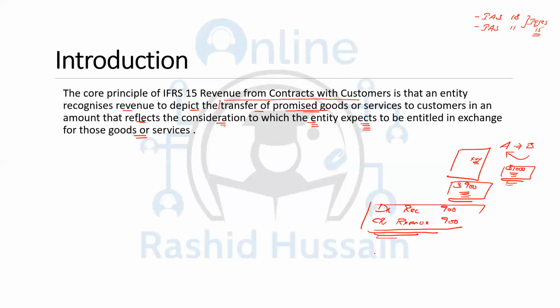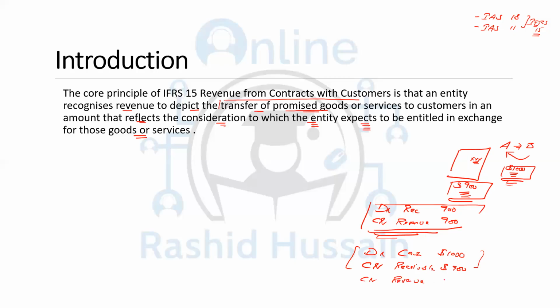Now let's assume later on B were happy regarding those services and they paid the complete 1,000. Now what are you going to do? You're receiving cash of 1,000, right? You're de-recognizing the receivable of 900, which you created earlier. Now you see the debit and credit are not the same. You're receiving 1,000 cash and you're crediting the receivable of 900. Now what creates the difference? The difference is going to be recorded as the revenue.